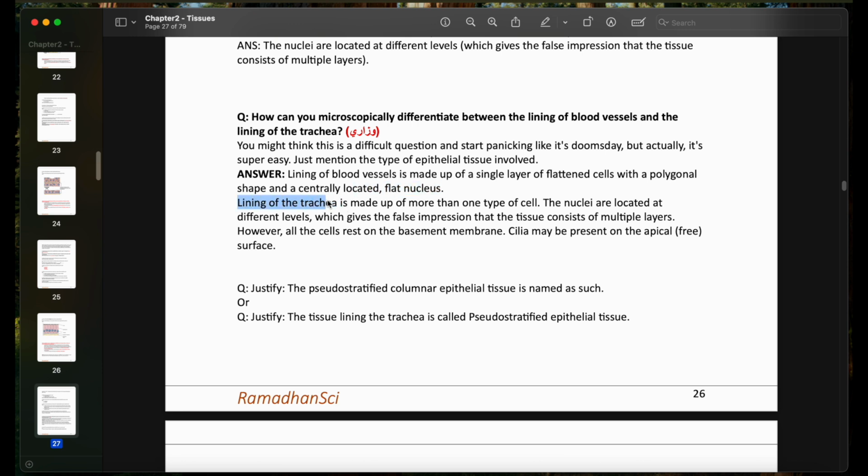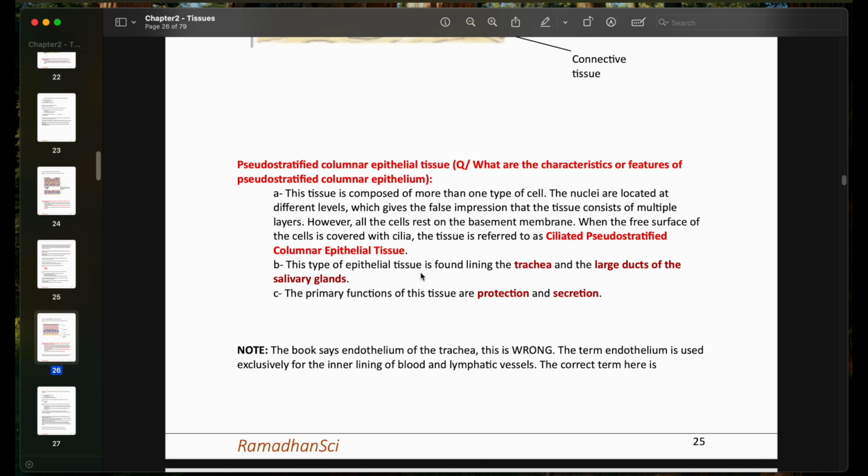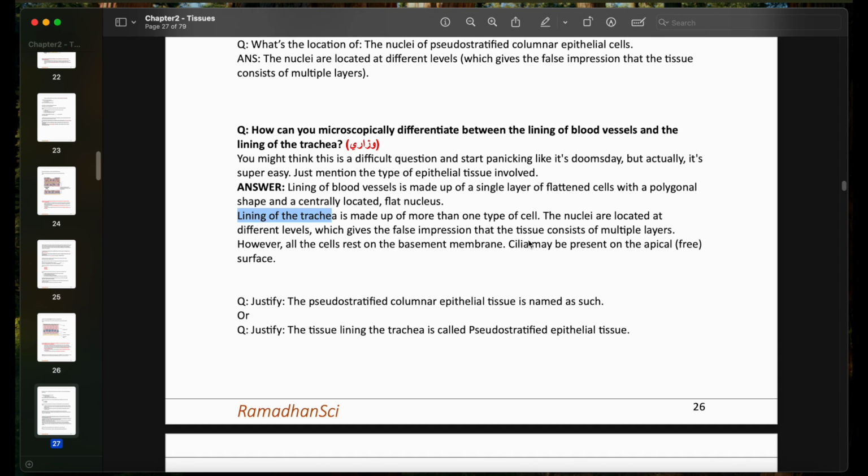For the lining of the trachea, I'm going to describe the tissue lining the trachea, which is the pseudostratified columnar epithelium. So I'm going to say the nuclei are located at different levels and give the false impression that the tissue consists of multiple layers.